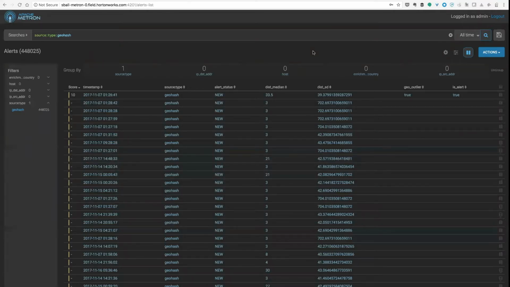Something else that we've recently added, which is quite useful, is geohashing in the suite of available Stellar functions. What geohashing allows you to do is essentially take the latitude and longitude that you get from something like a GeoIP enrichment and translate that into a sort of hash which is less granular. So you avoid a lot of the jitter that you get with very, very fine detailed numbers like latitude and longitude, and start to collect them into what are actually essentially hexagons drawn across the world, which are the geohashes.